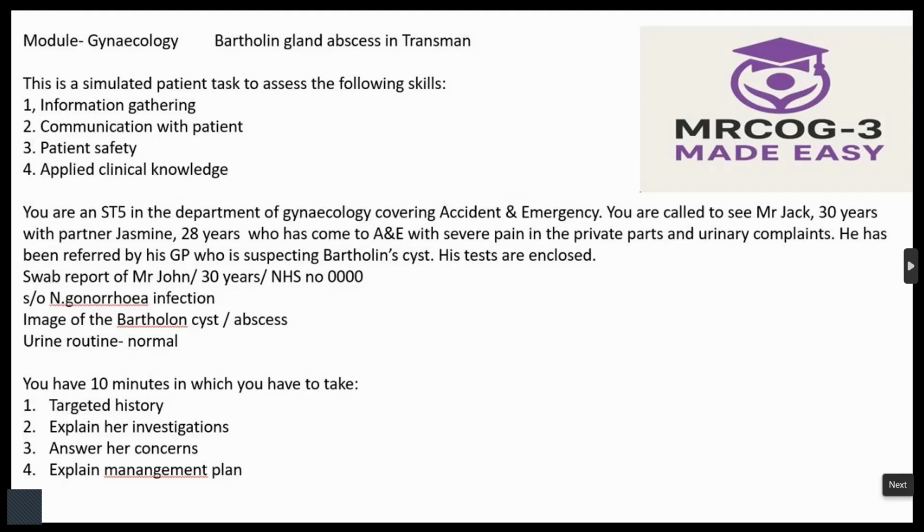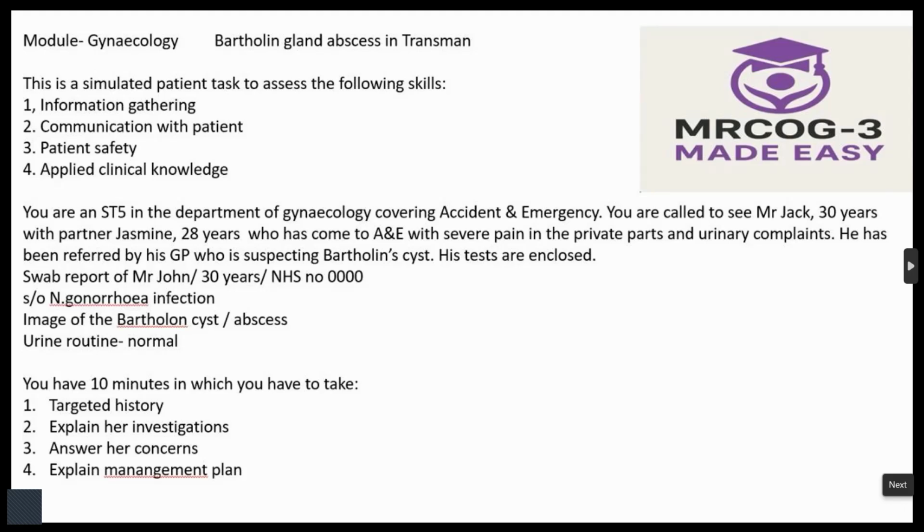Then transgender. Why I wanted to select this topic is it's a very confusing thing also. So in transgender, they can ask about Bartholin cyst or abscess, and also heavy menstrual bleeding. Once it has come, heavy menstrual bleeding in transgender. So today we are going to discuss transgender with a Bartholin abscess.